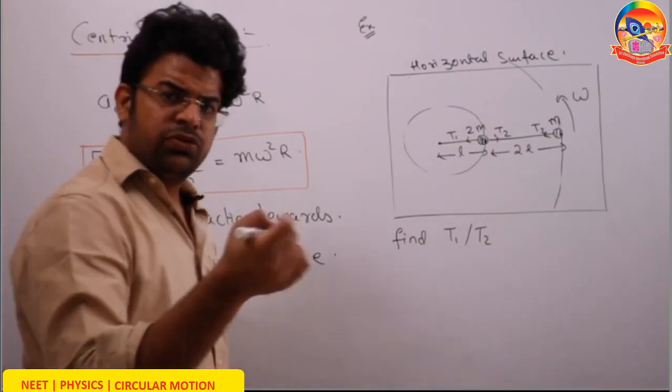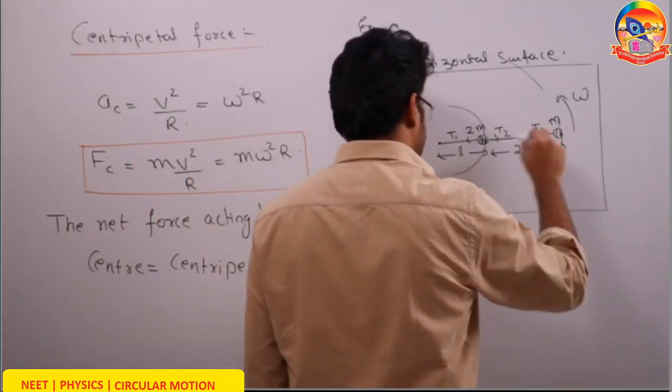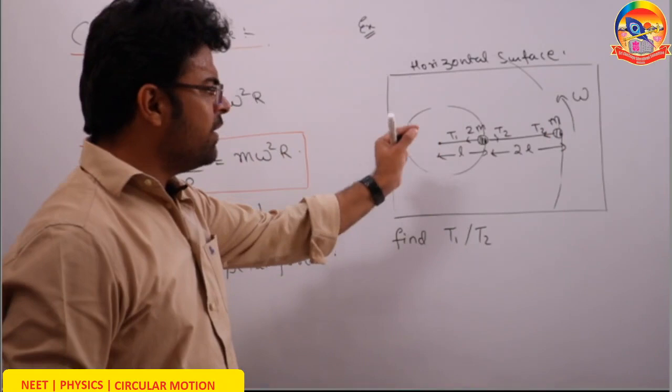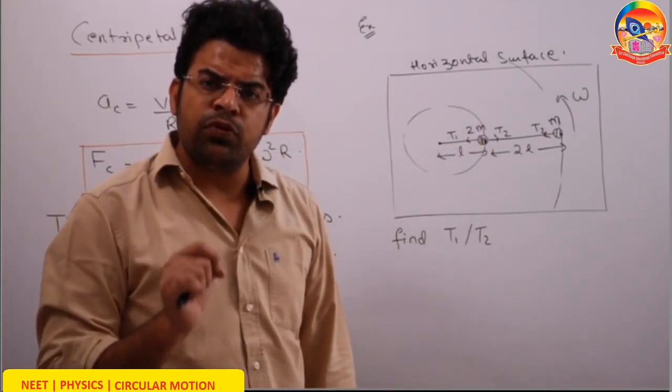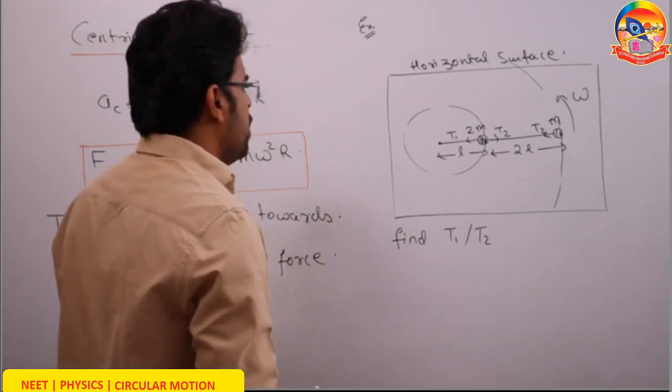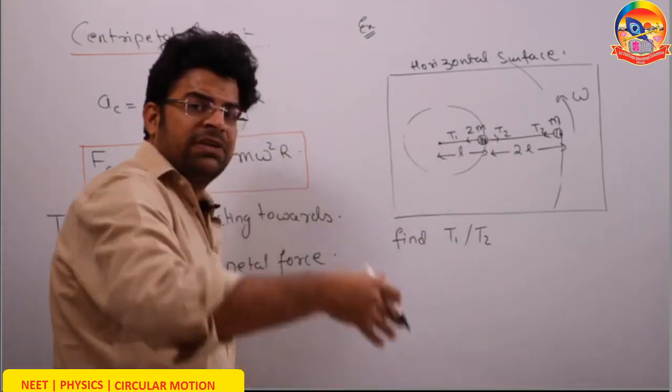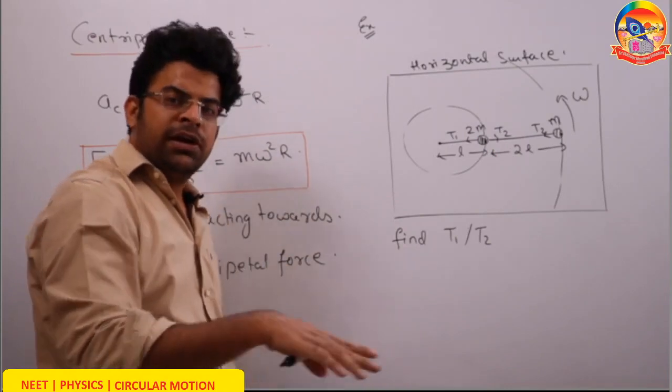The question is, there are two strings, the first string and the second string. What will be the ratio of tension in these two strings? Remember that the net force acting towards the center has to be the centripetal force. Look at this mass 2m, it's on a horizontal surface, it's not vertical. Vertical we will do later, it's horizontal.